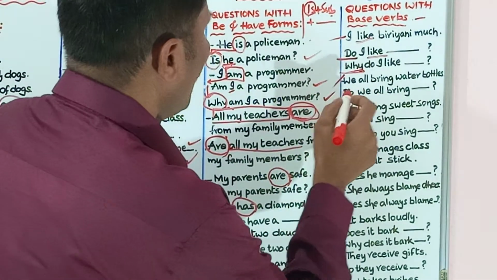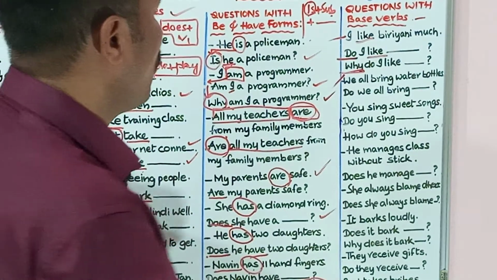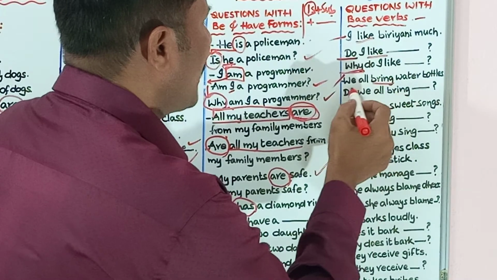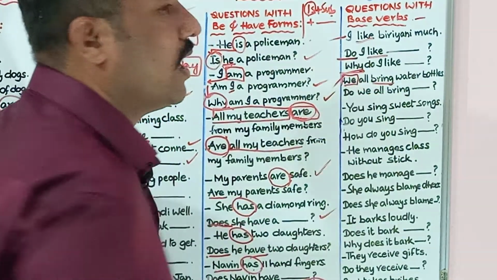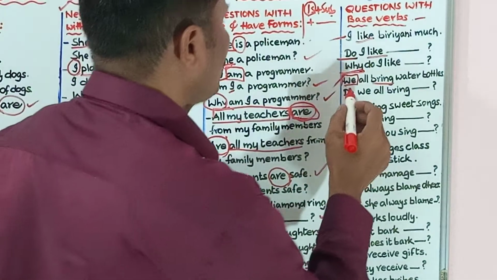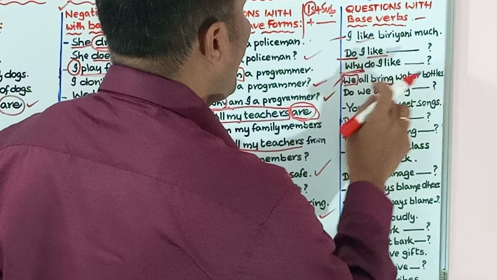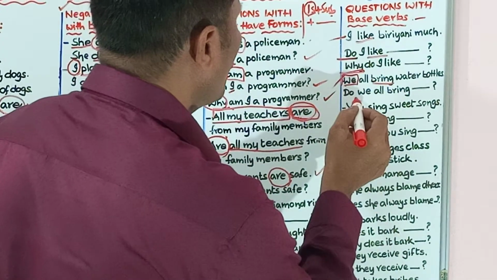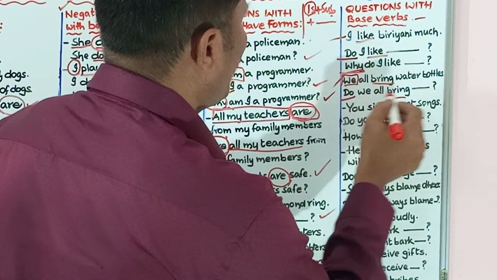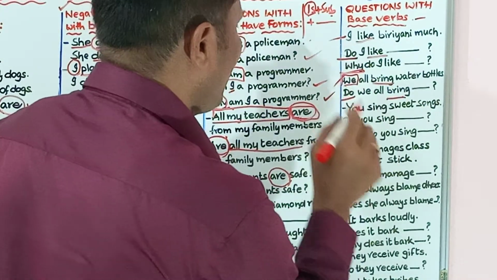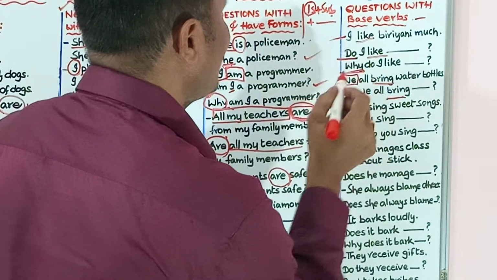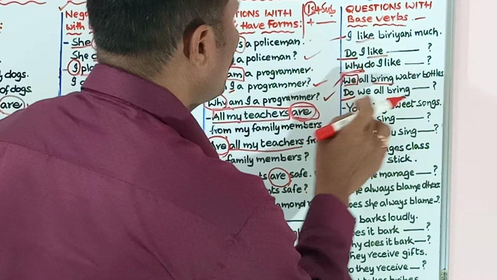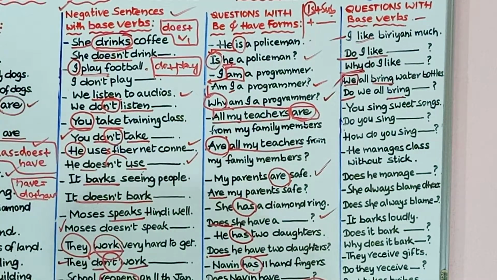Then the next sentence, we all bring water bottles. What is the verb here? Bring. Why don't I add s? Because we is a plural subject. That's why I don't add s. Bring is nothing but do plus bring. While framing a question, you have to take this helping verb do form to the beginning of the sentence. Then it will become, do we all bring water bottles? That will be the question.